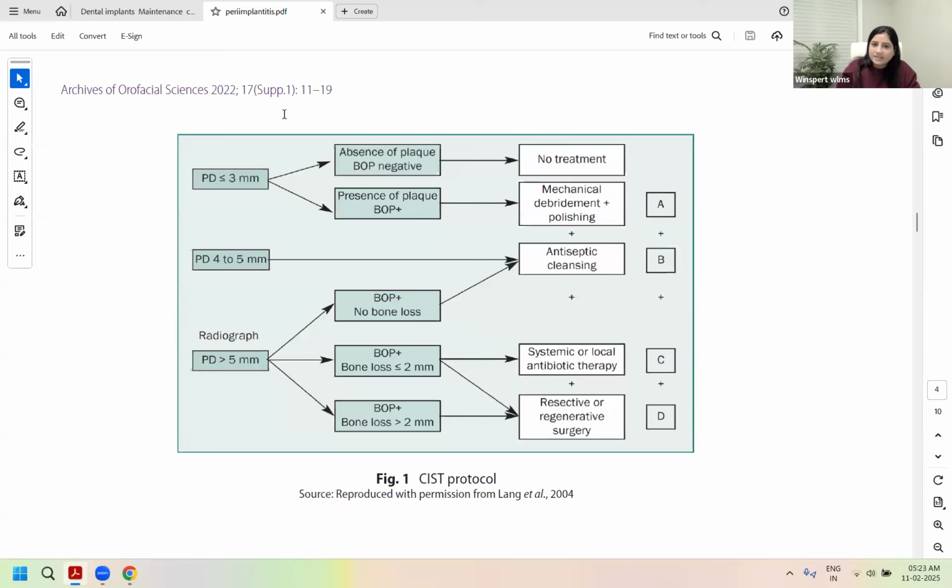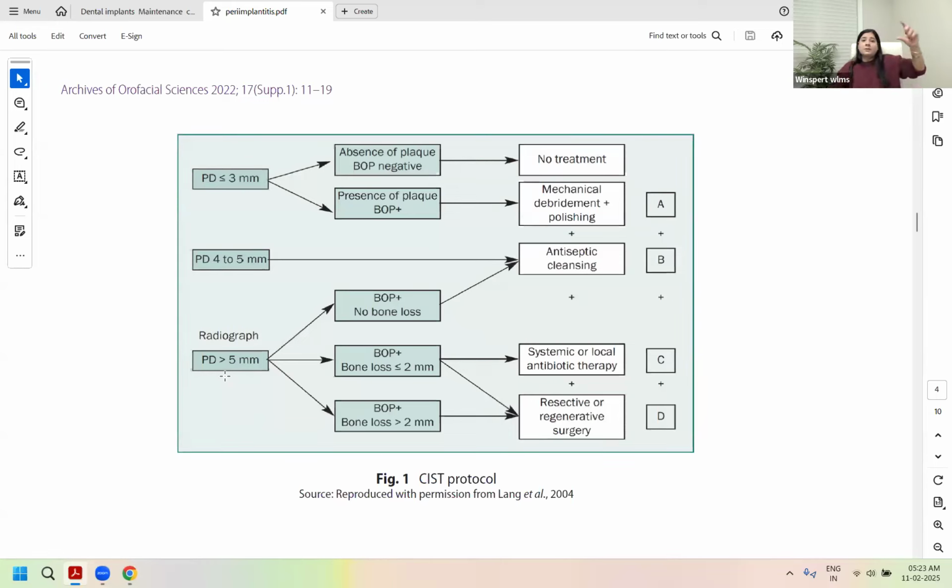So we will learn these criteria based on the probing depth, the basic difference between these no treatment, debridement, mouth rinses, or systemic or local antibiotic therapy combined with resective surgeries is the probing depth. Clear for everyone? What is your basic difference?